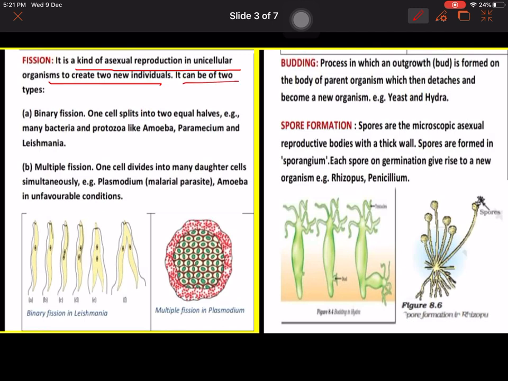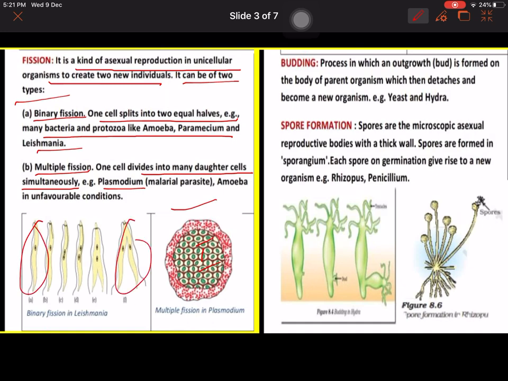It can be of two types. One is binary fission and another is multiple fission. In binary fission, one cell splits into two equal halves, as in many bacteria and protozoa. Examples are Amoeba and Paramecium. One cell divides into two. In case of multiple fission, a single cell divides into many daughter cells simultaneously. The example is Plasmodium. You can see here a single cell having multiple daughter cells. Here one cell is dividing into two.